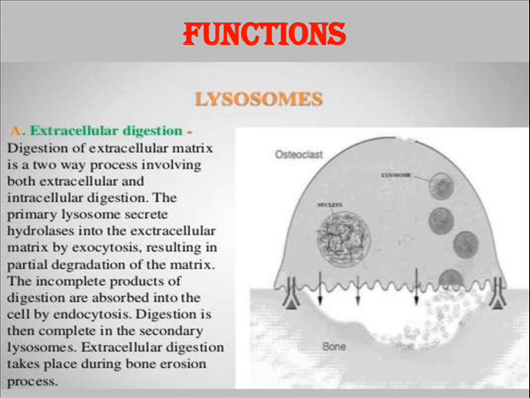The incomplete product formed because of this extracellular digestion gets absorbed into the cell by a process called endocytosis. After this, the lysosome digests the particle completely. One example for extracellular digestion is the bone erosion process.